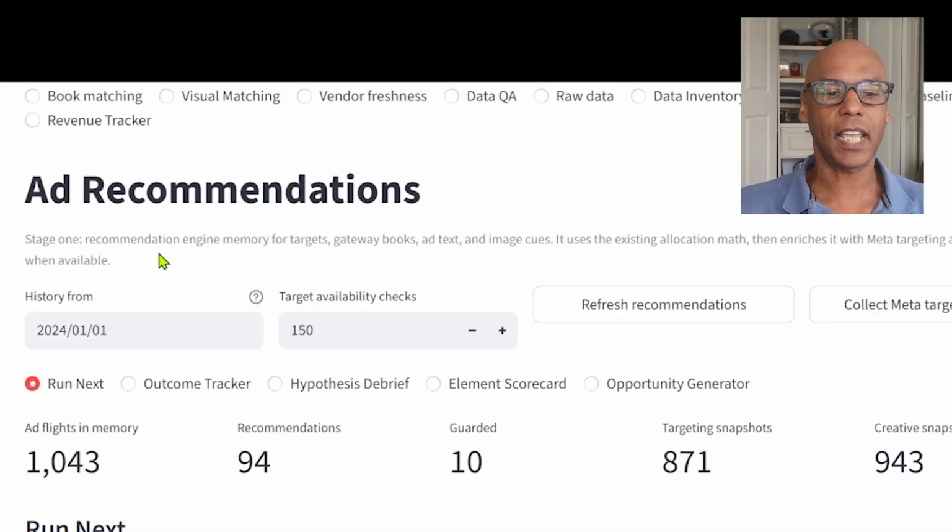And on top of that, I have what I'm calling the production pipeline manager. That's the one that sets everything into motion. It tells the project managers to start coming up with ads. And then it passes it along to the portfolio manager, and then passes it along to the builder. And then once the builder is done, it moves it into the place where I can actually see it in the ad recommendation page.